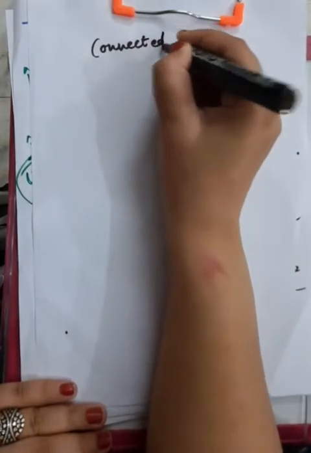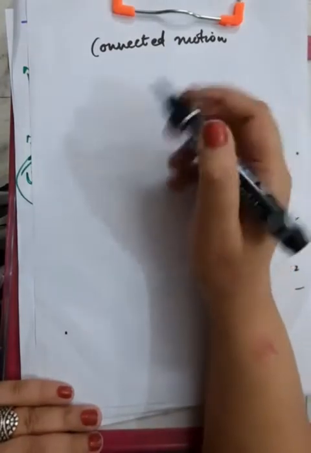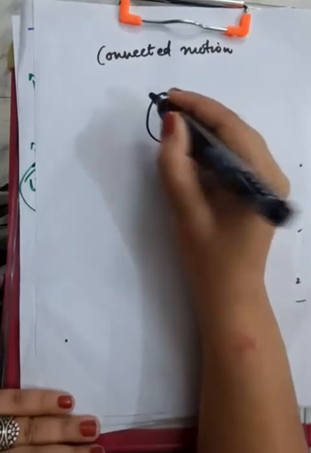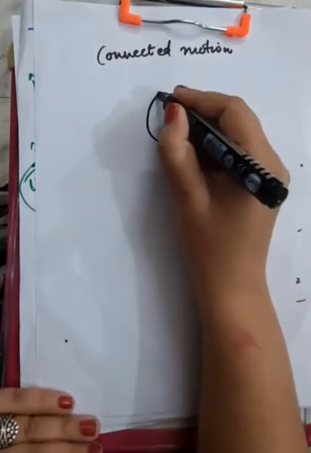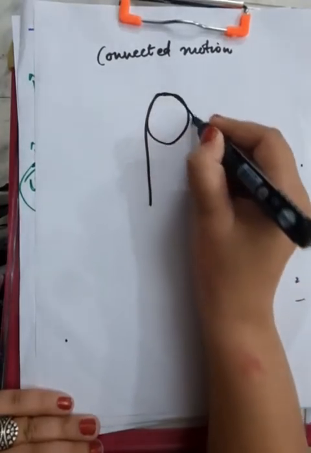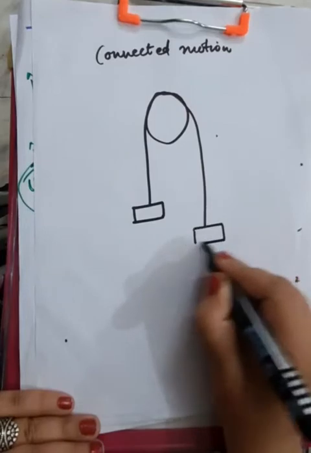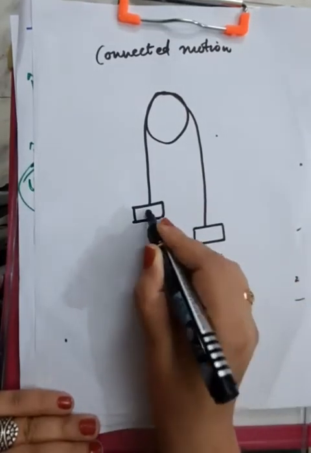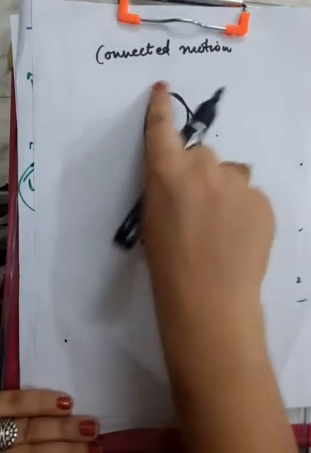Here you have connected motion. As the name suggests, two bodies are connected somehow. Suppose this is a frictionless pulley, and it's a light one, and this is a string with the help of which two masses are connected. The first mass is m1 and the second mass is m2, right? And this is the string.